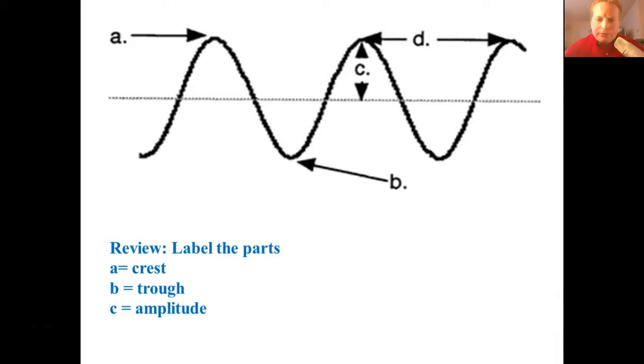And then, most importantly almost, D, what would part D be? That would be the wavelength, right? The length from crest to crest, which differs significantly from wave to wave.